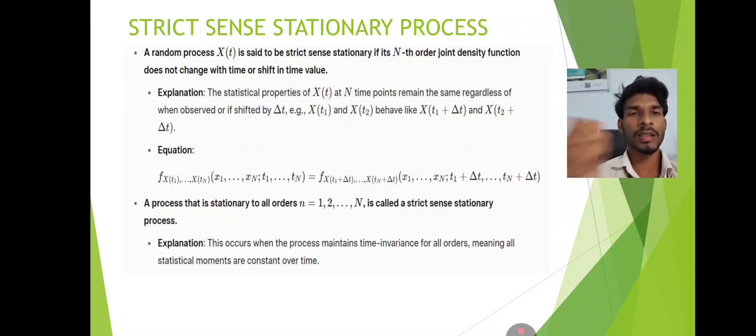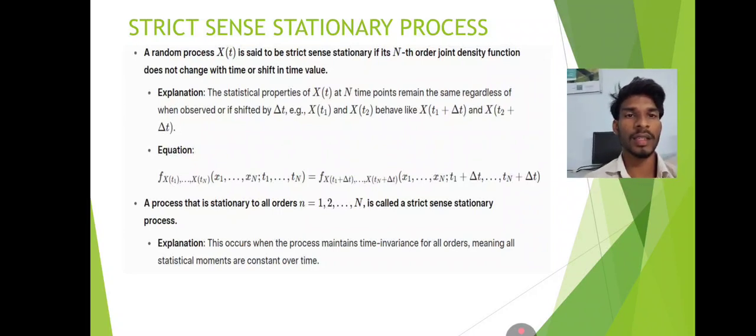A process that is stationary to all orders n equal to 1, 2, and so on is called a strict-sense stationary process. In explanation, this occurs when the process maintains time invariance for all orders, meaning all statistical moments are constant over time.